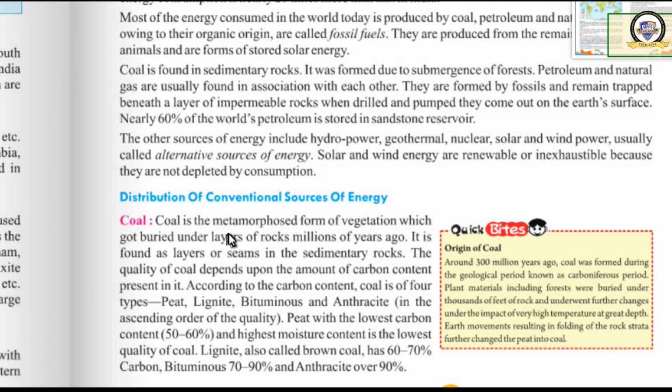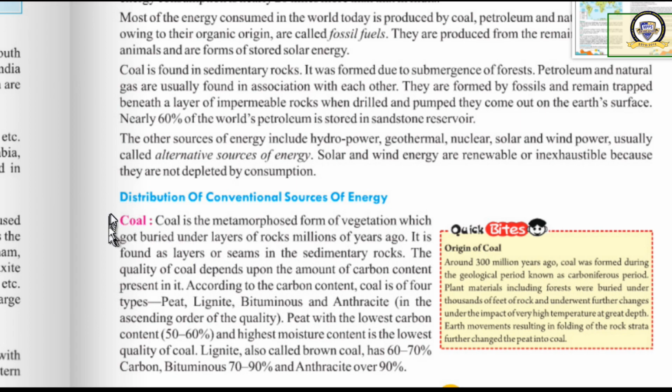Coal is the metamorphosed form of vegetation which got buried under layers of rocks millions of years ago. Many millions of years ago, the vegetation, the plants, got buried under the different layers of the earth, and they formed rock there. They sedimented upon the rocks, and they were converted into coal. Clear now? The quality of the coal.